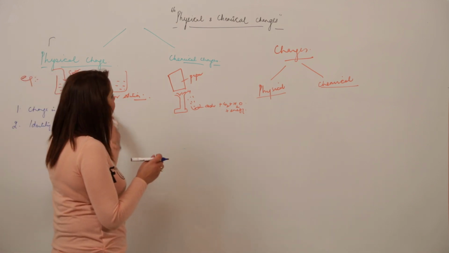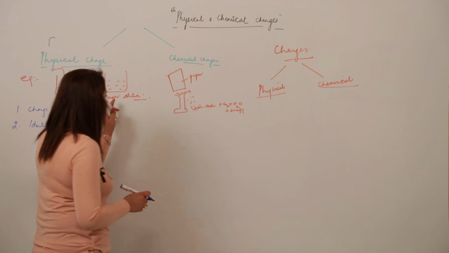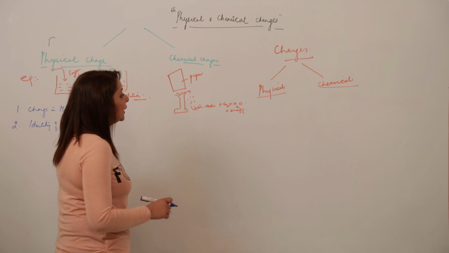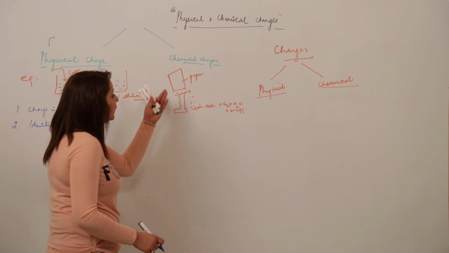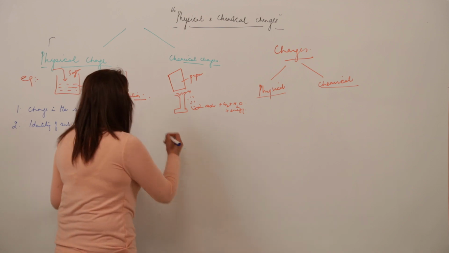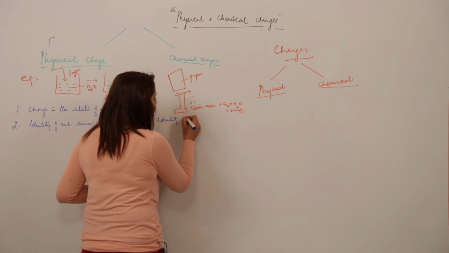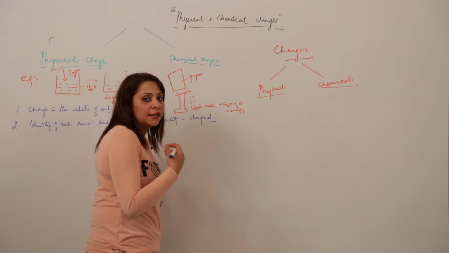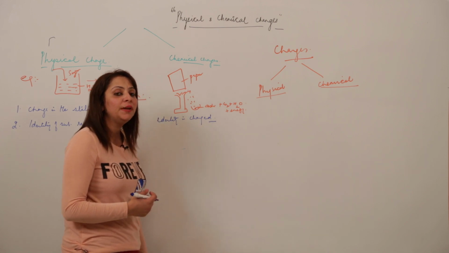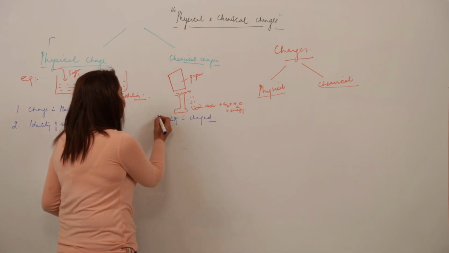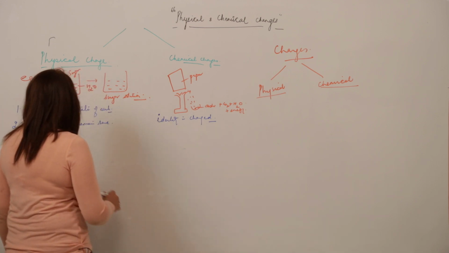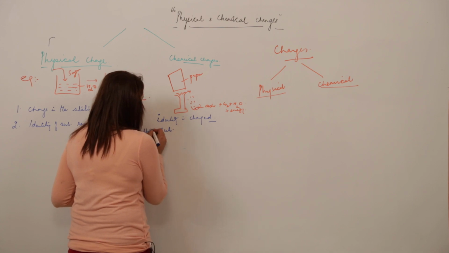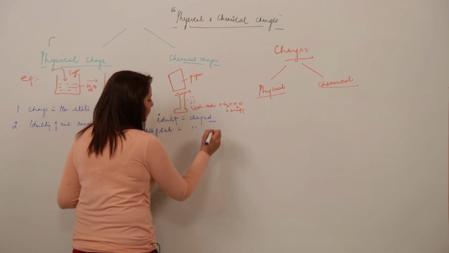Similarly, if I take an example of chemical change, now we'll look at these two points. What is happening in case of chemical change? When I am burning the paper, it loses its identity because it is being converted into ash, right? So the identity is changed. It will no longer behave as paper, it will now behave as ash. So the identity of the substance is changed, and moreover the state of the substance is also changed.